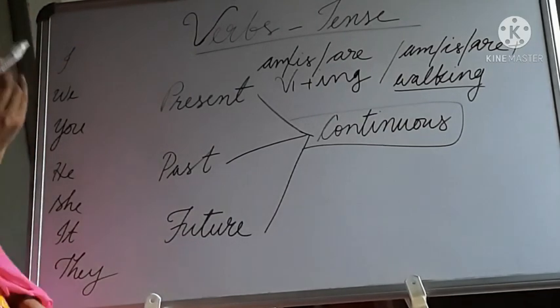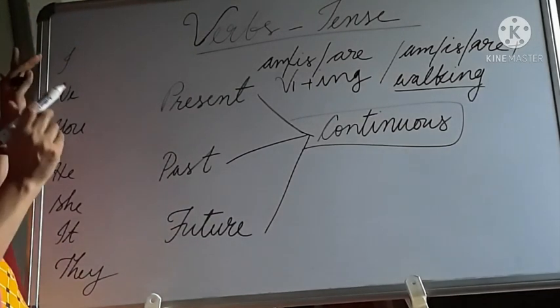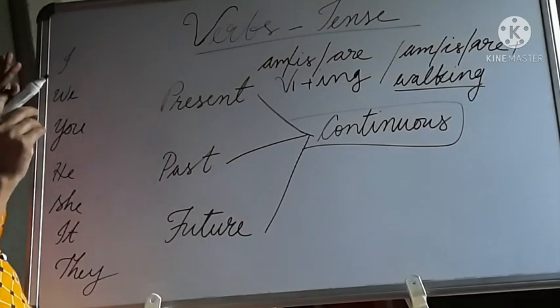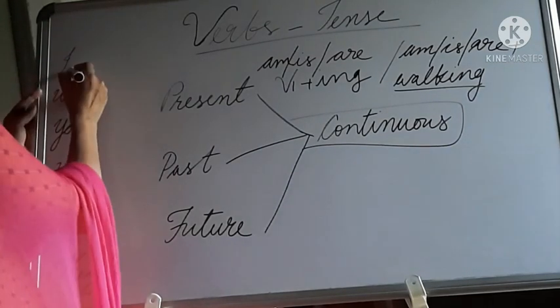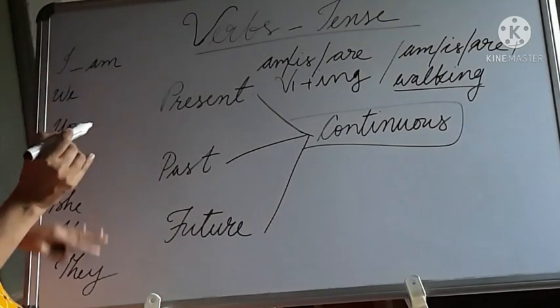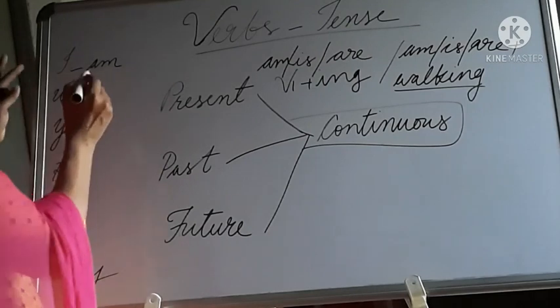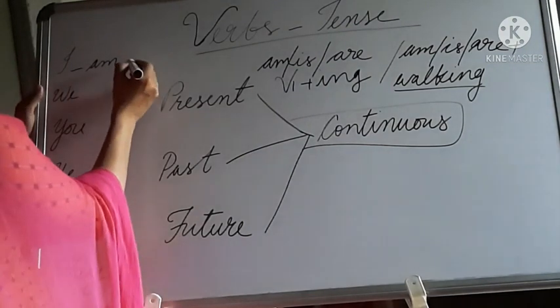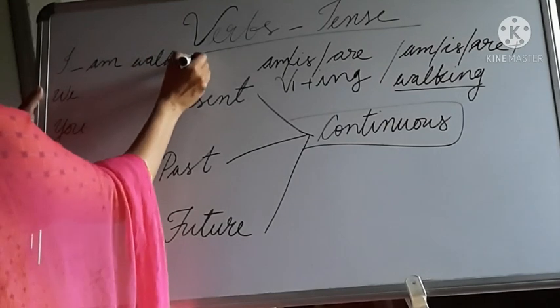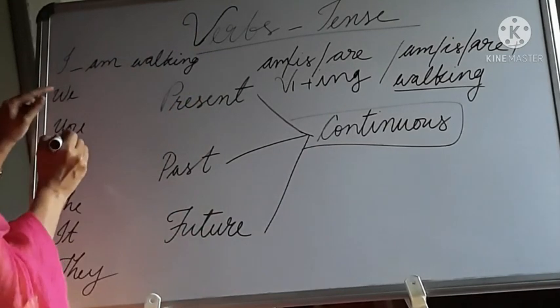With I, in the case of present continuous, you always use only am. I am. We never use am with any of the others. Only with I. Am plus ing form of the verb, that is walking. I am walking.